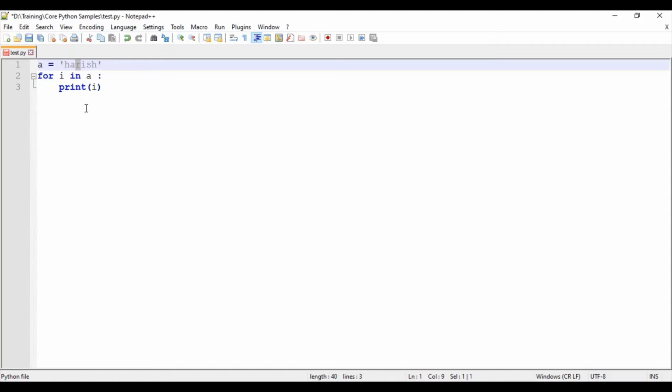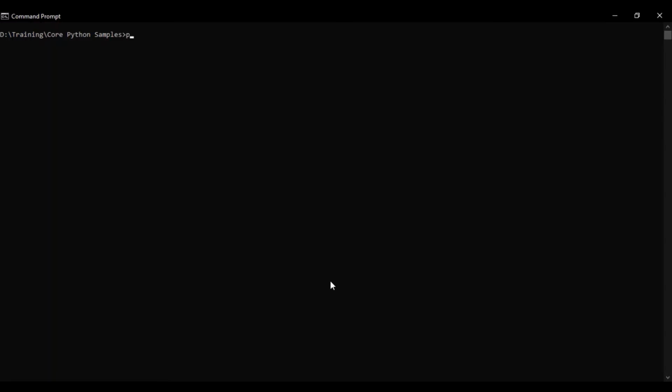So I just save this code and I will run this code: py test.py. So we get each and every character printed in each iteration. It gets printed on a new line for each one.